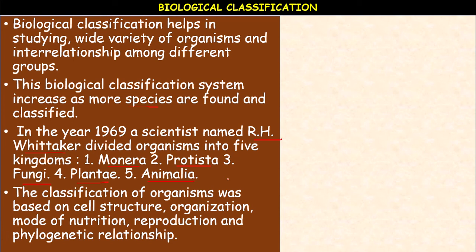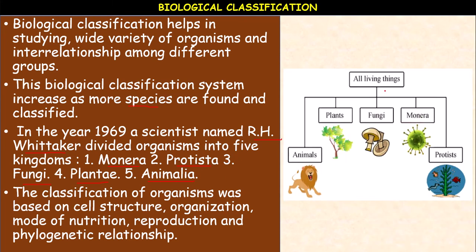The classification of organisms was based on what? What has he taken as a base? He based it on the cell structure, number 1, body organization, number 2, mode of nutrition, number 3, reproduction, number 4, and phylogenetic relationship, number 5. These 5 factors he has considered. So, all the living organisms, R.H. Whittaker divided them into Monera, Protista, Fungi, Plantae and Animalia.